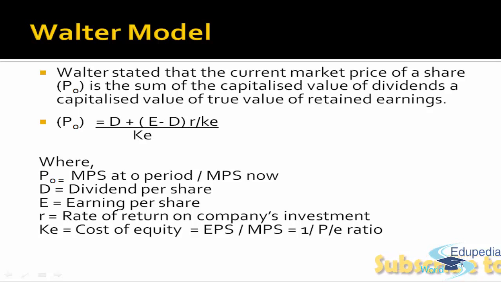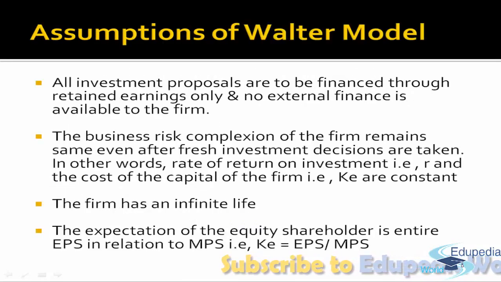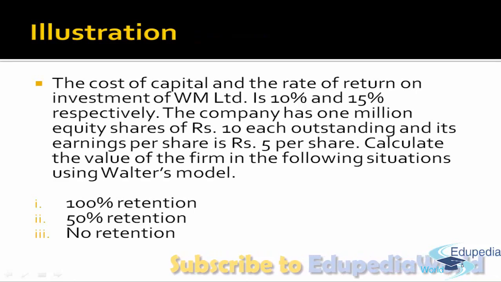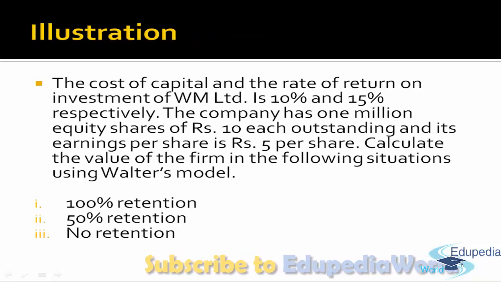So Walter stated that the current market price of a share, that is P0, is the sum of the capitalized value of dividends and the capitalized value of the retained earnings, E minus D. So it's capitalized value.